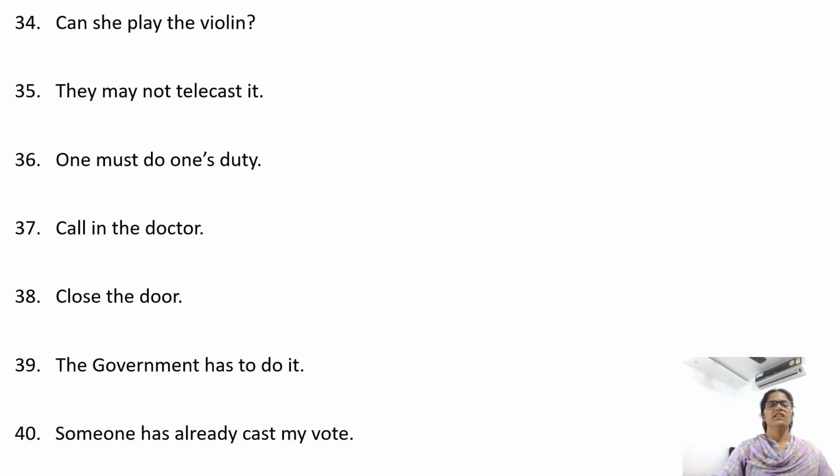Can she play the violin? Interrogative sentence. Play verb, she subject, the violin is object. Now can, write can here. Can the violin, after can, could, may, might, we need be. Can the violin be, play V3 form is played by her.